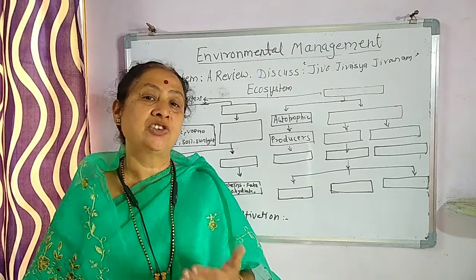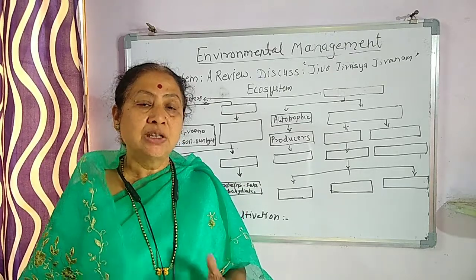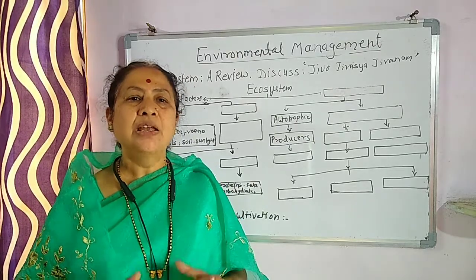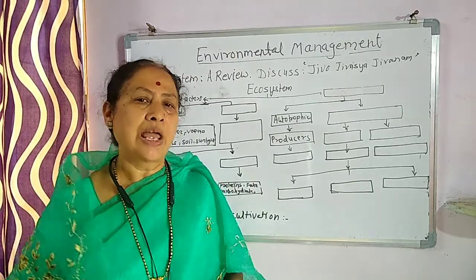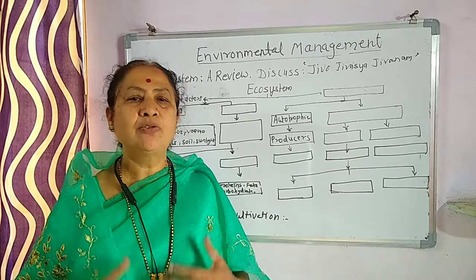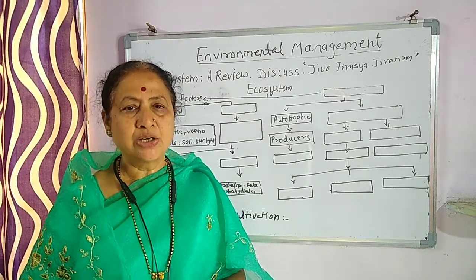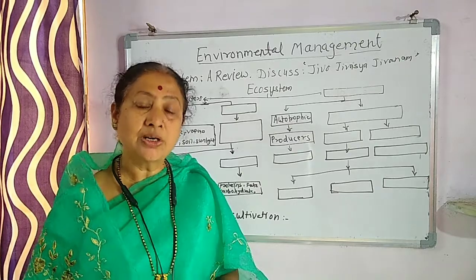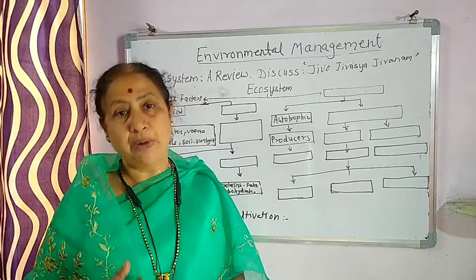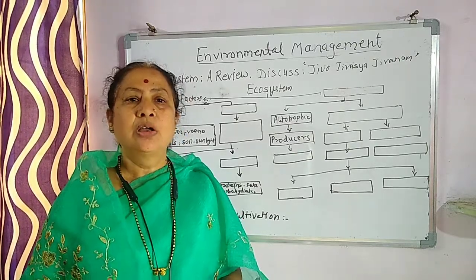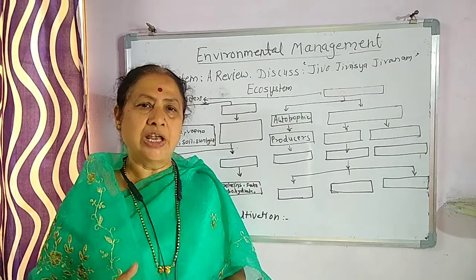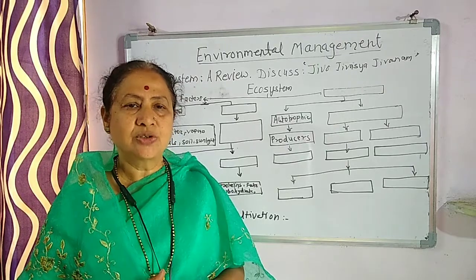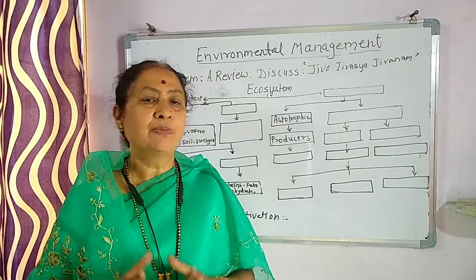Jivo Jivasya Jivanam means this earth, this universe, is for all organisms to live in. There is a requirement of biodiversity, and so the role of each and every organism is important, and they are interdependent. If you break the chain, if you kill a particular organism, then it is going to affect badly.